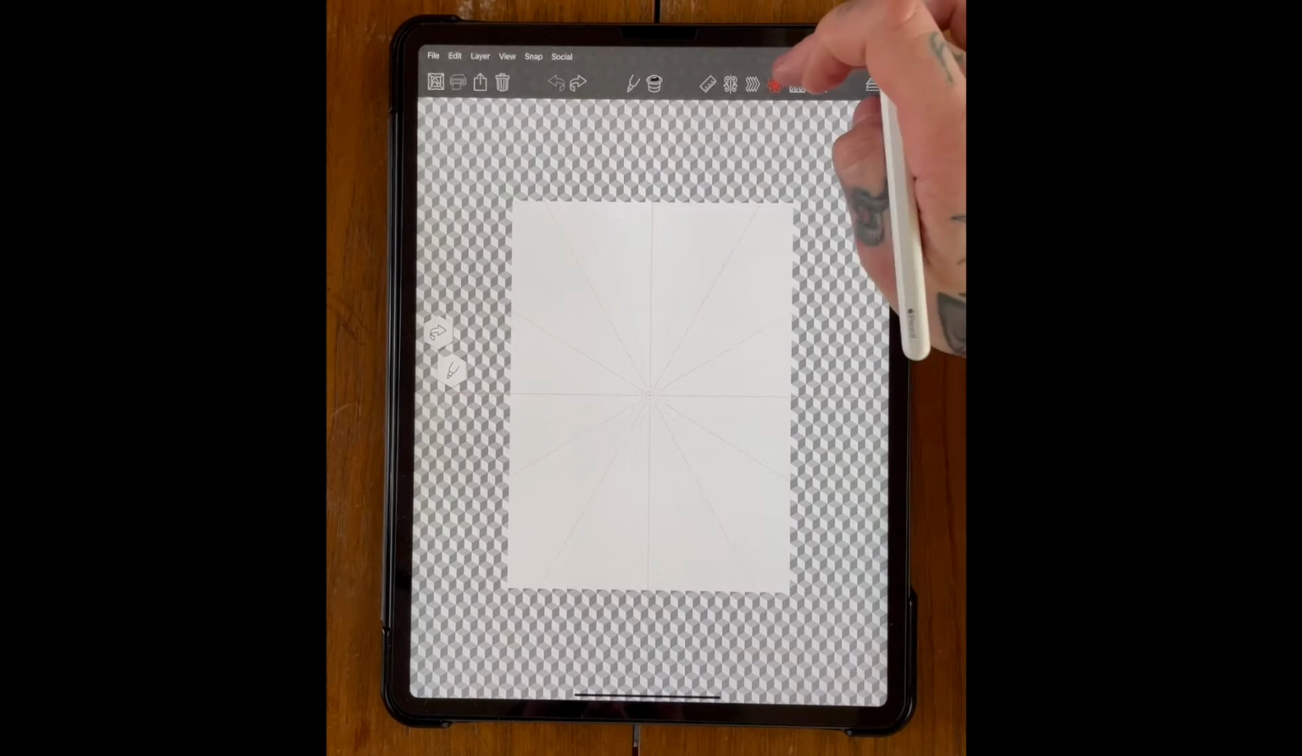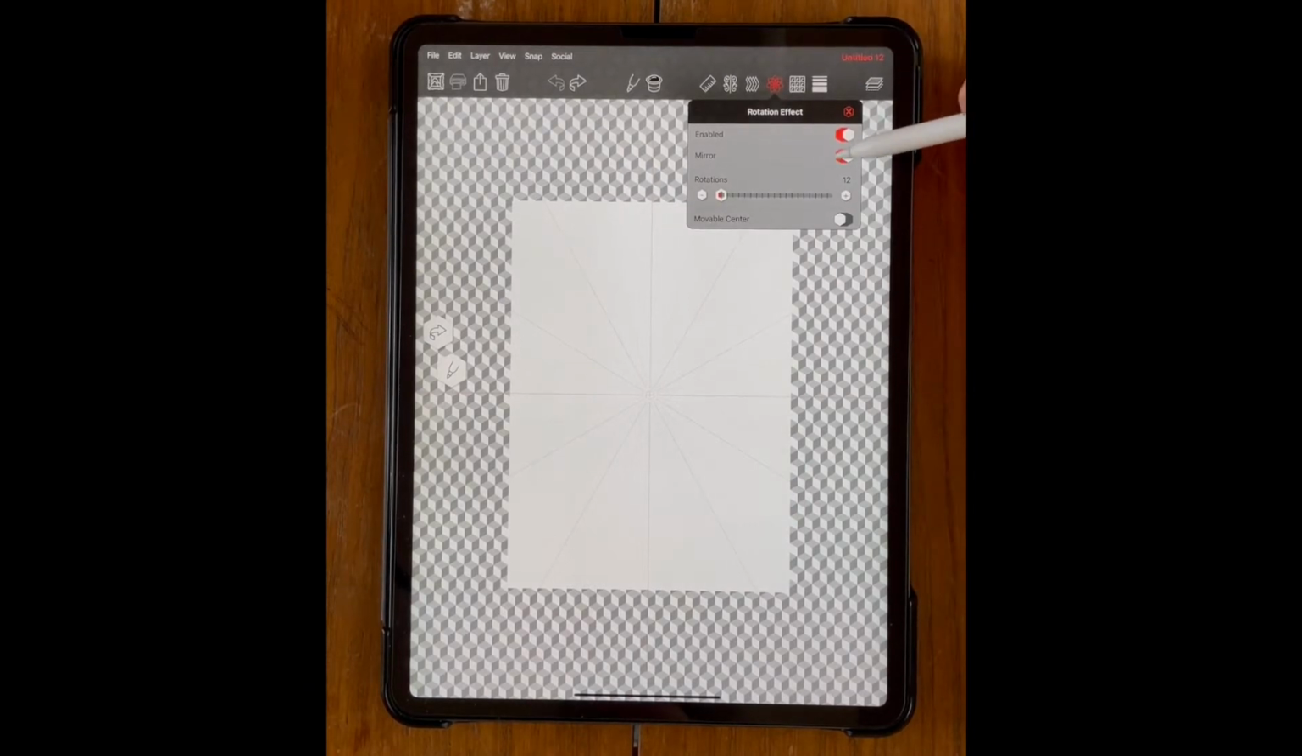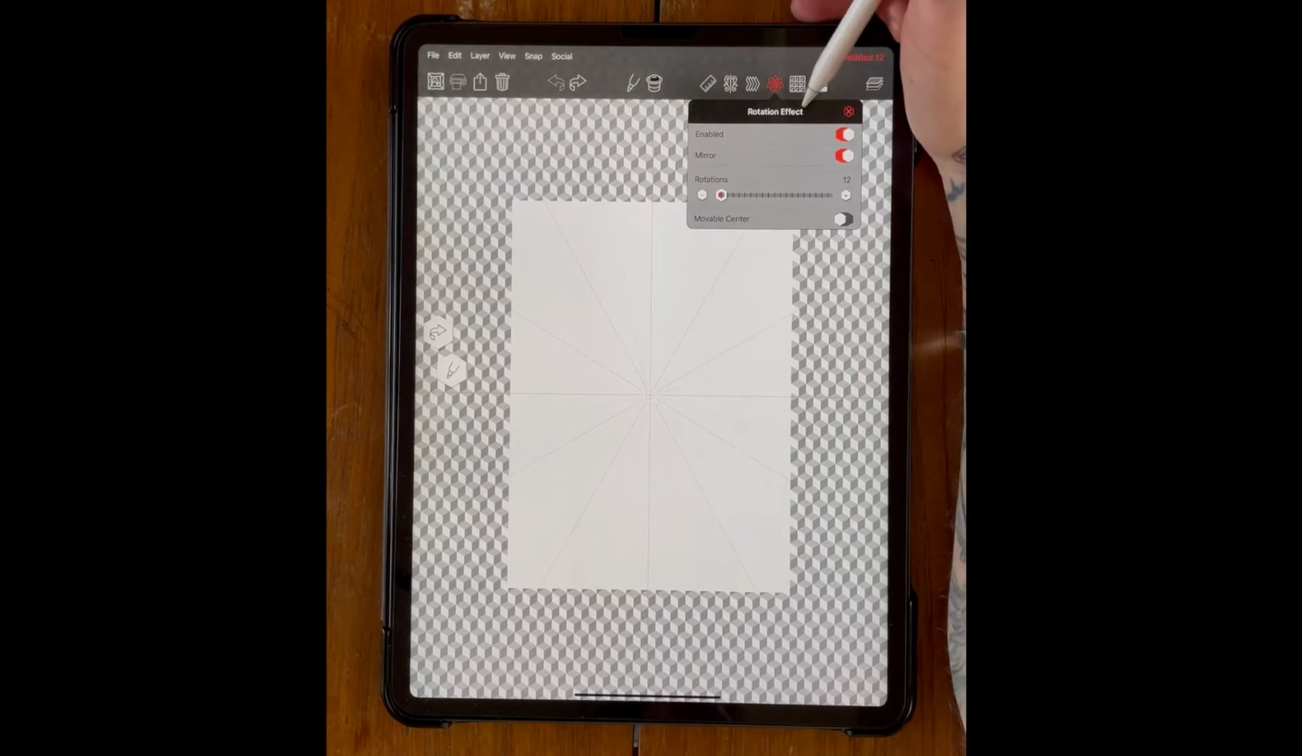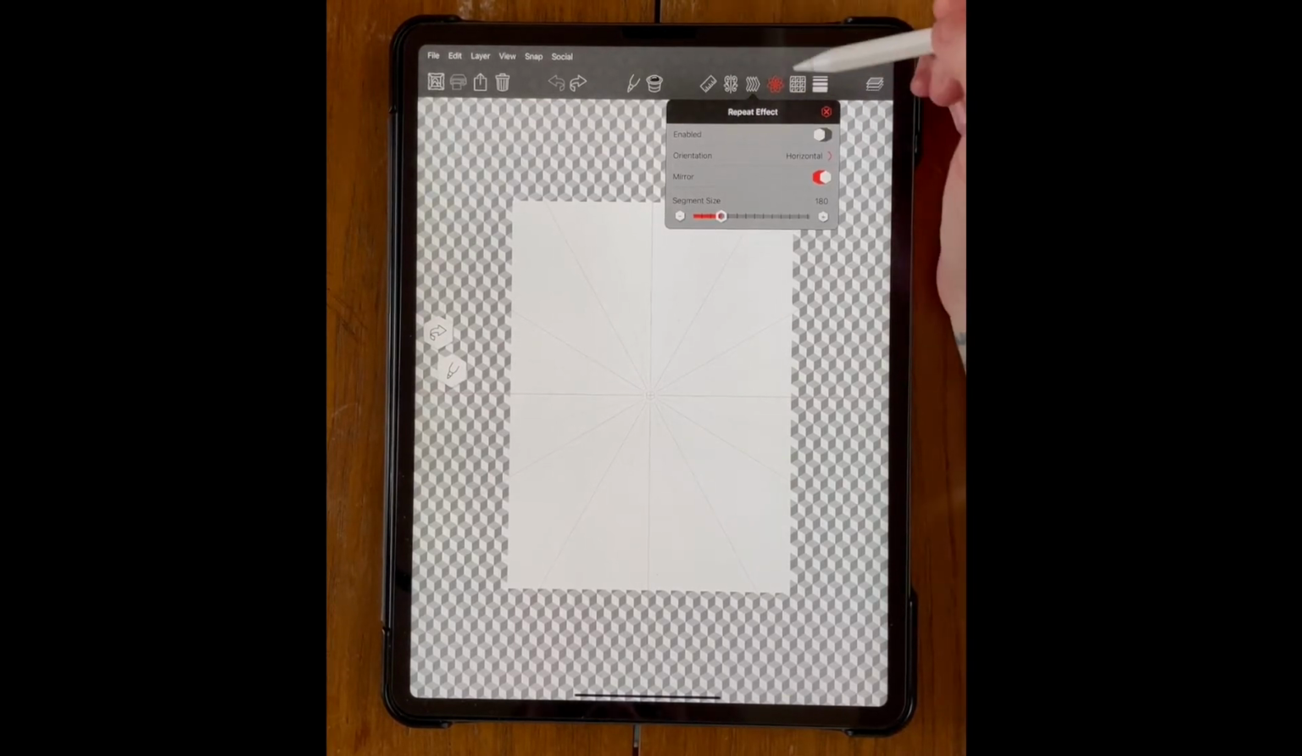So you want to leave this on, you want to leave the mirror on, and you also want the rotations to be about 12. I prefer to always use rotations that are multiples of 6, just because 6 is the same amount of sides as a hexagon, and it seems to go well with a lot of my pattern work. So leave the rotation effect on, and then come over to this 3rd icon here. That is your repeat effect.